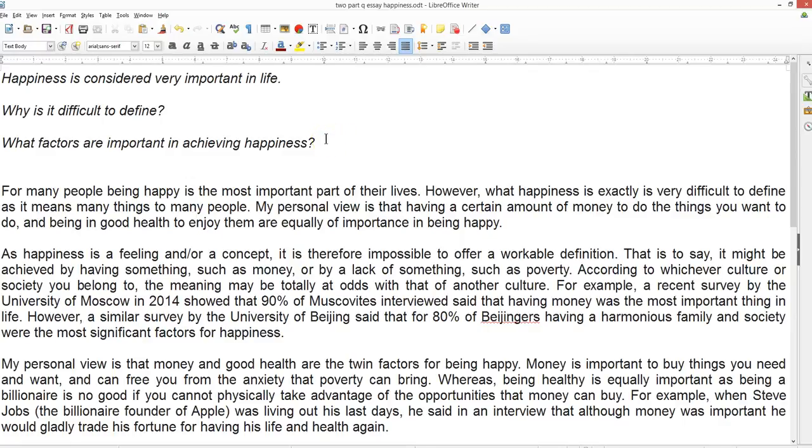So it's a bit like the to what extent kind of questions, where it says, to what extent do you agree or disagree with a statement? Yeah. So you don't have to show an opposite view for this question type. It's asking you, why is it difficult? It doesn't want you to say, some people think it's difficult because of this and some people think it's difficult because of that. For the second one, some people think these are factors, other people think these are the factors. It's asking, just give me one side.